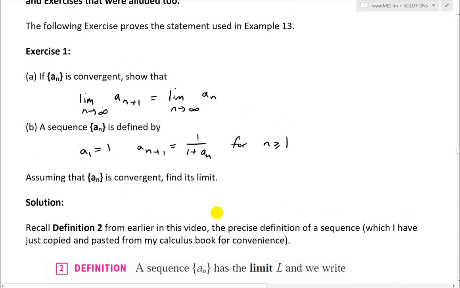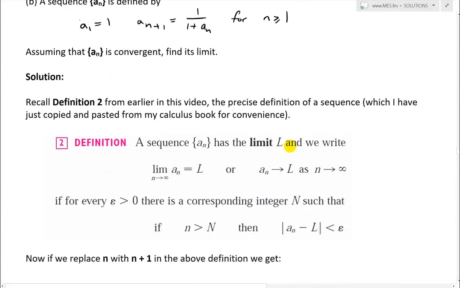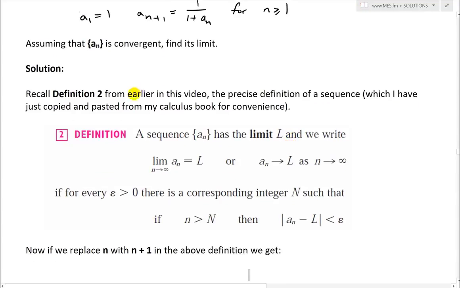So let's look at A right here. In part A, the sequence a_n is convergent. Show that we have this scenario. First of all, let's jump to the definition. Recall definition 2 from earlier in this video, the precise definition of a sequence limit, which I have just copied and pasted from my calculus book for convenience. So we have it right here.